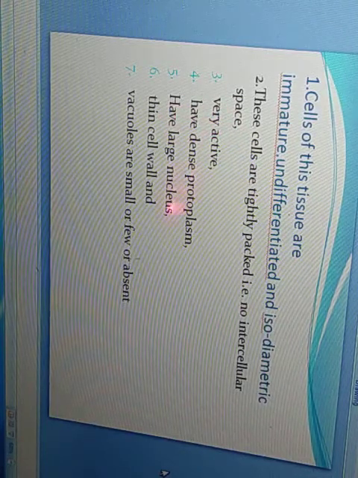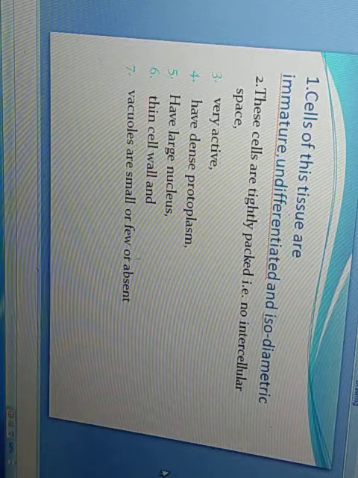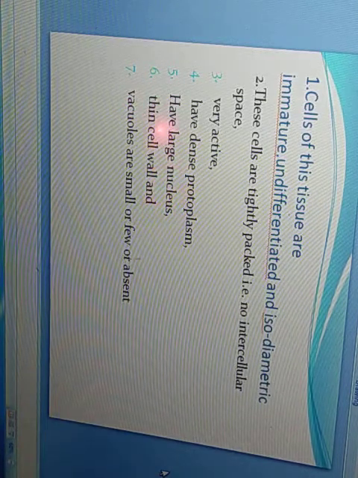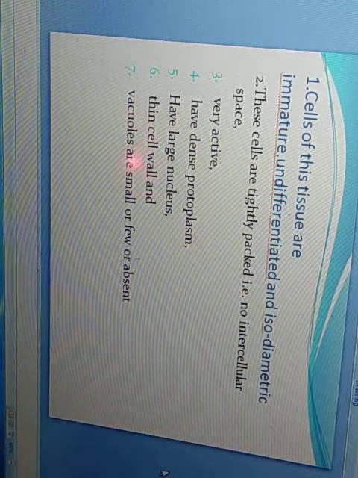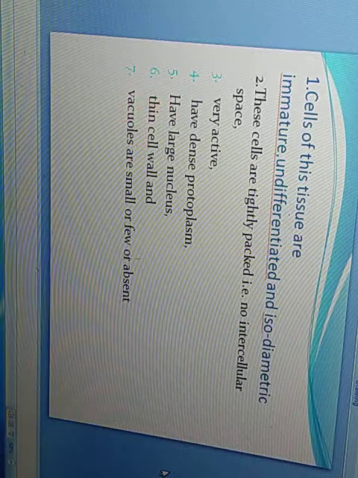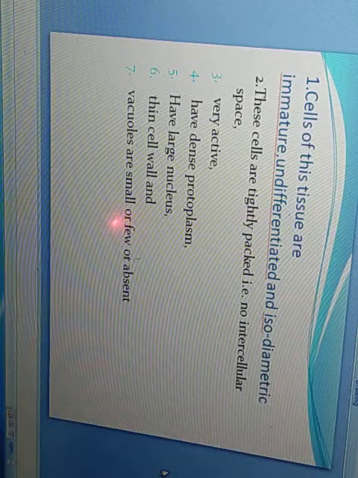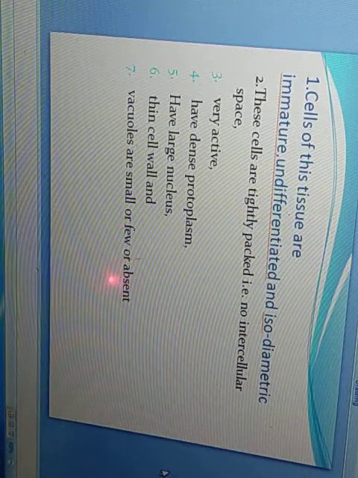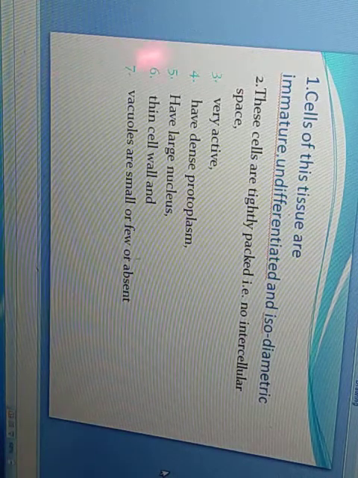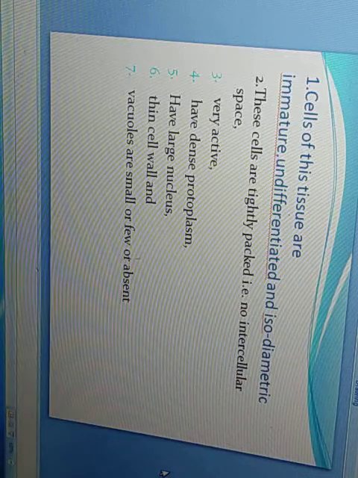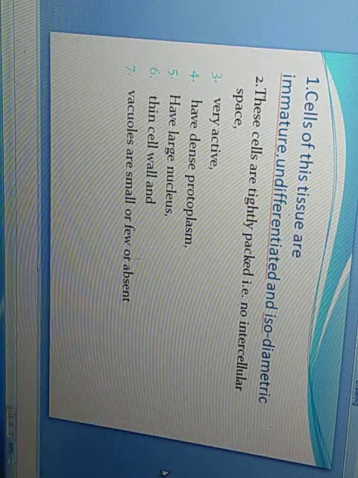They have dense protoplasm, the liquid material inside the cell is very dense. The nucleus is larger in size, the cell wall is very thin, and vacuoles are small or few in number, or may be absent also. These are some of the characteristic features of the meristematic tissue. These features keep it different from the permanent tissue.